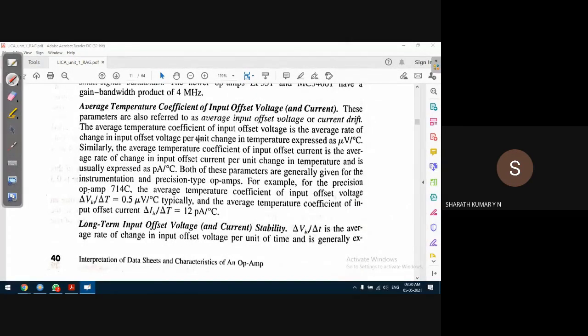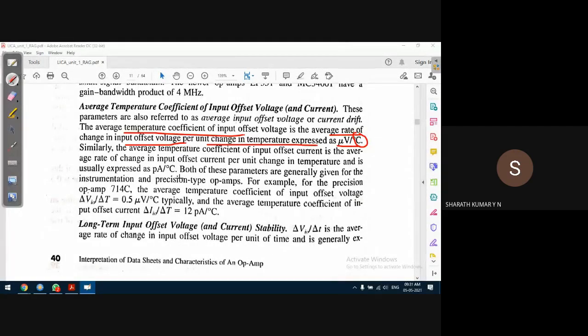The average temperature coefficient of input offset voltage is the average rate of change of the input offset voltage per unit change in temperature. Input offset voltage we discussed, guys, in the earlier class in detail. Let us take one example. It is measured in microvolts per degree centigrade, that is, how much the voltage changes per variation of the temperature.